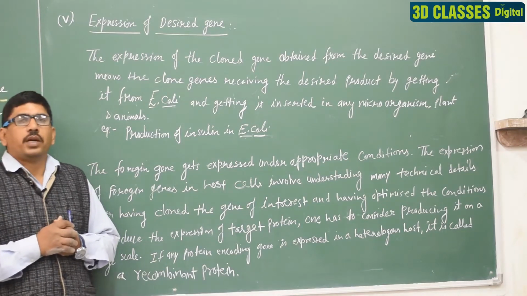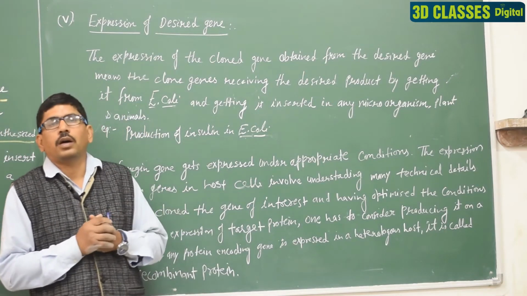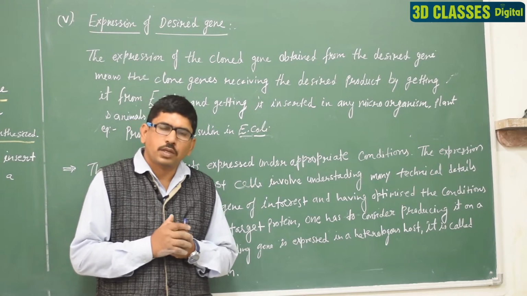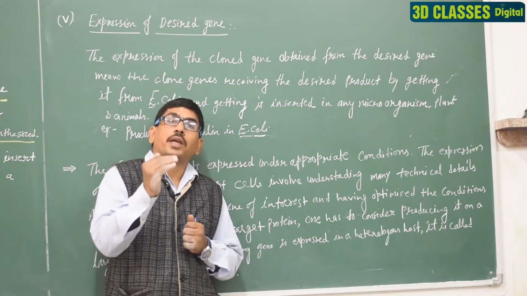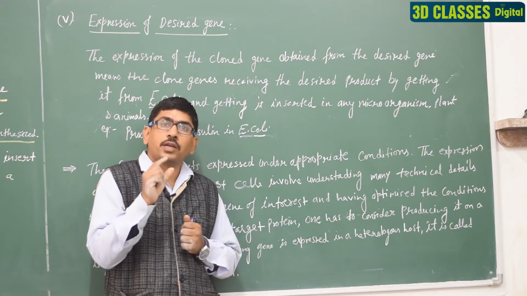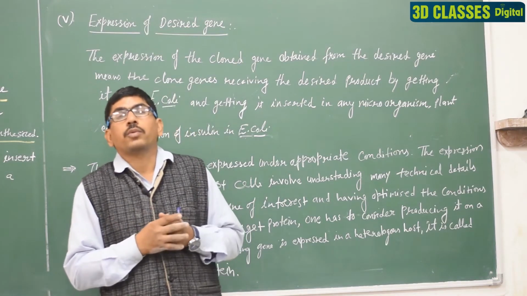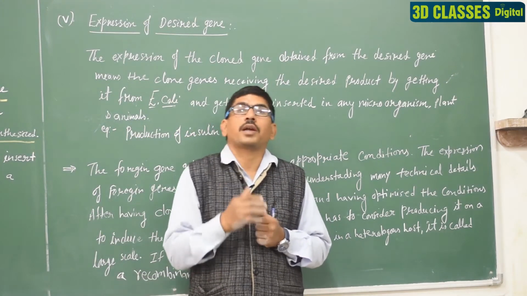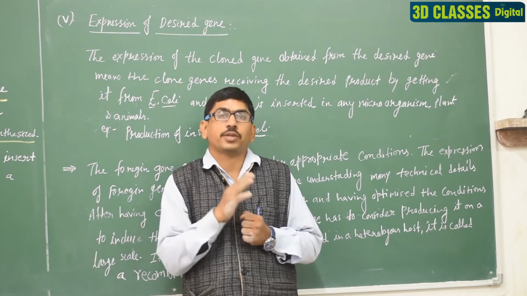So, dear students, we are discussing here the fifth step of the DNA technology. In the fifth step, the desired DNA is expressed, it makes its protein and enzyme, and they express their character, that is known as gene expression, desired DNA expression. Clear?